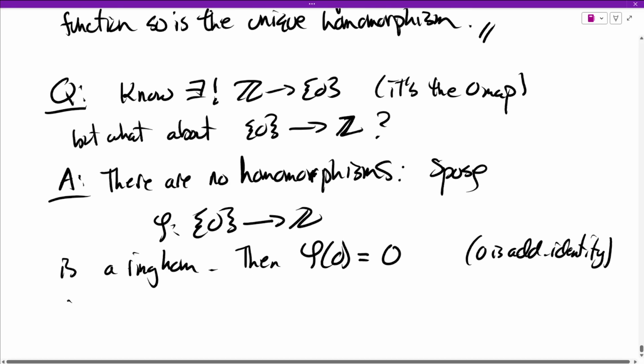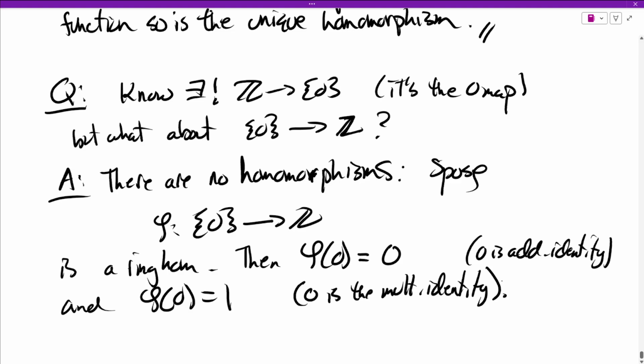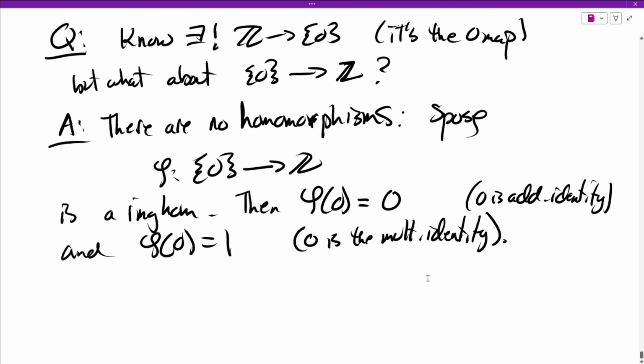And phi of 0 has to be 1 because 0 is also the multiplicative identity in the zero ring. So phi of 0 has to be two different integers. So phi is not well defined, because a function only outputs one thing. So there's no possible homomorphism.